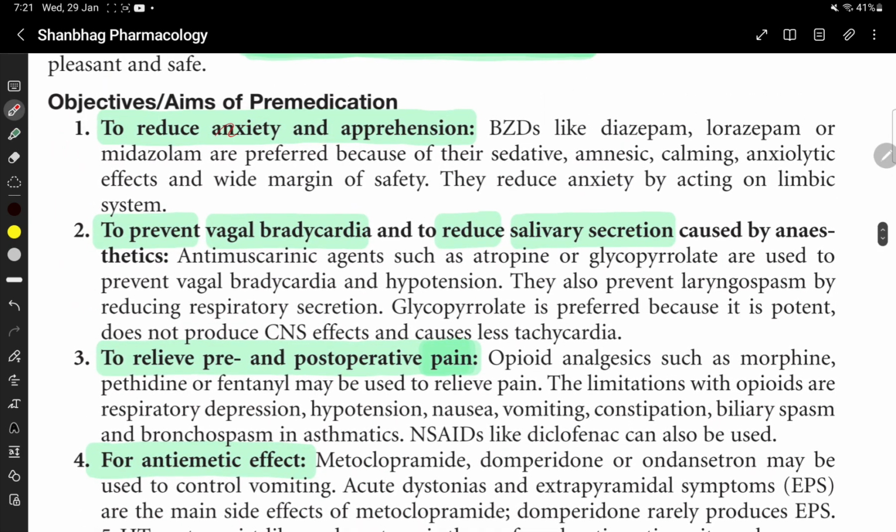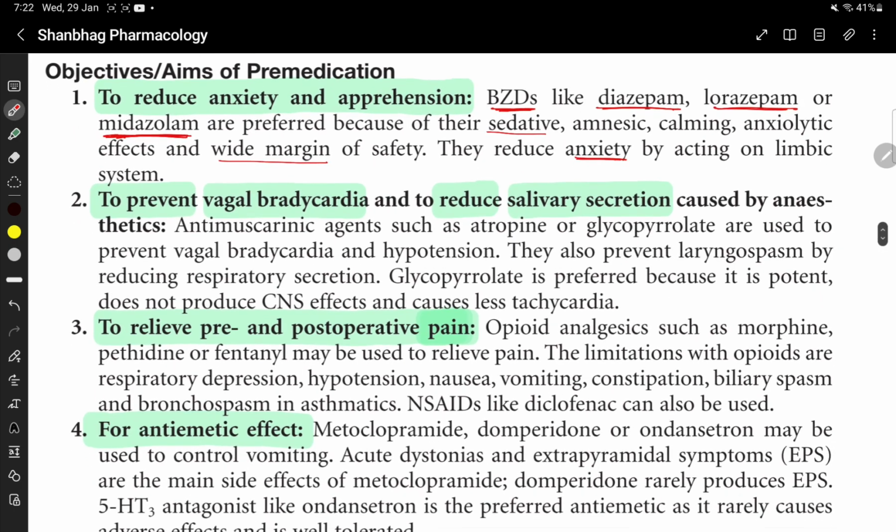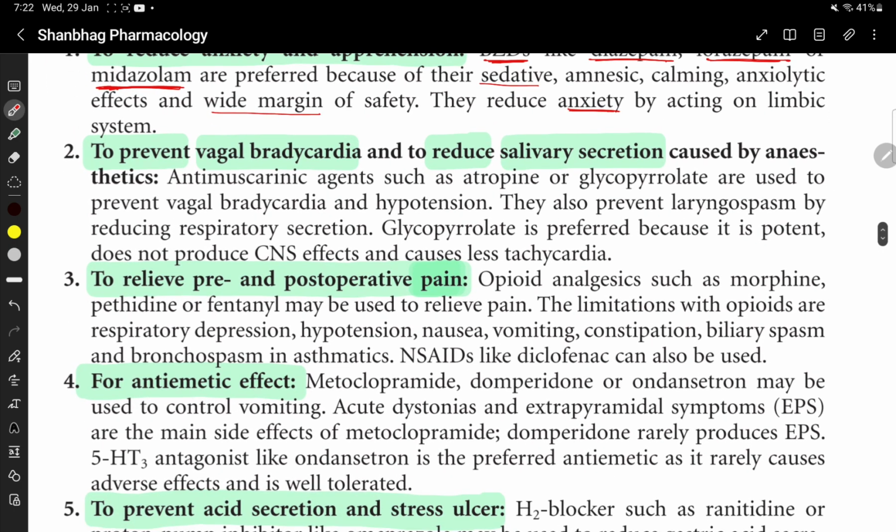The first objective: to reduce anxiety and apprehension. Benzodiazepines like diazepam, lorazepam, and midazolam are preferred because of their sedative, amnesic, calming, anxiolytic effect and wide margin of safety. They reduce anxiety by acting on the limbic system.